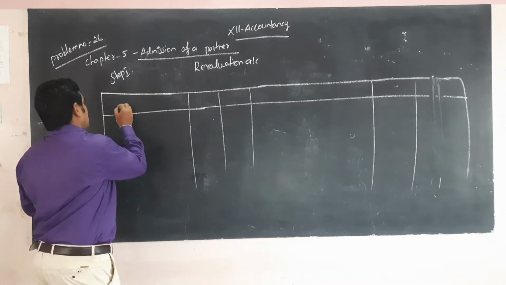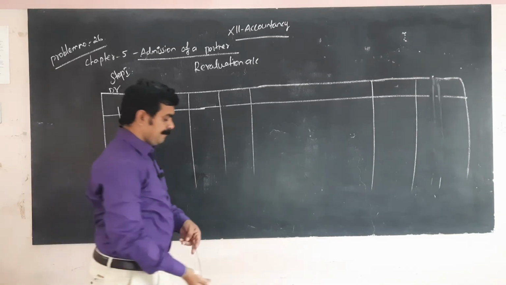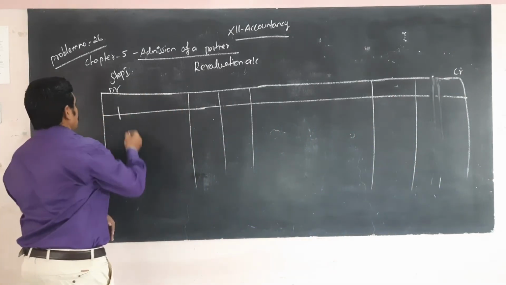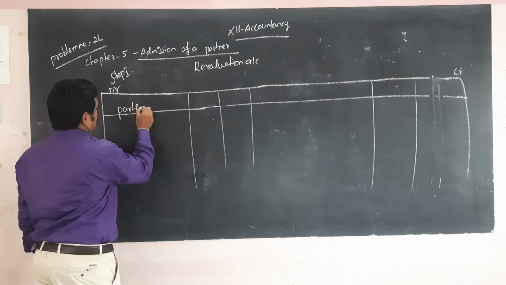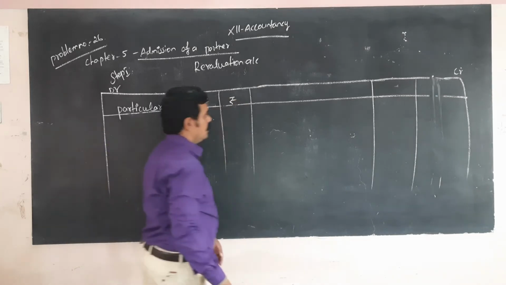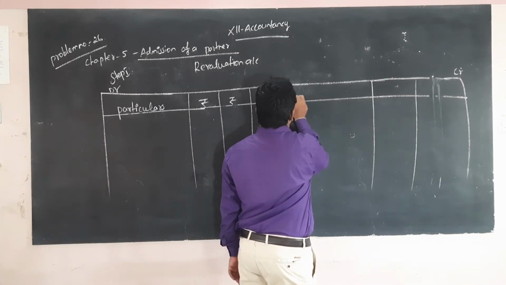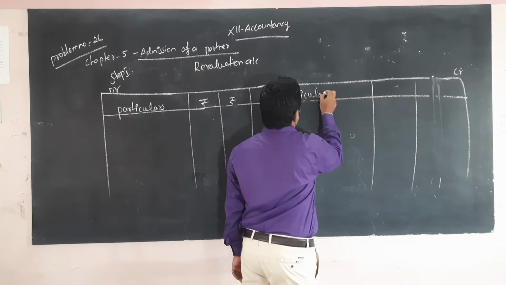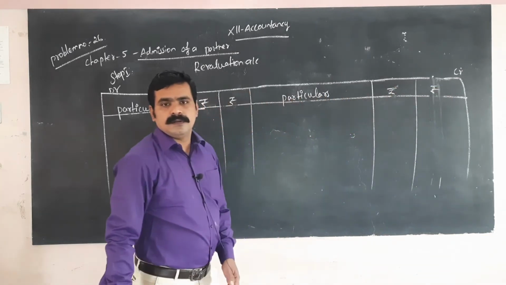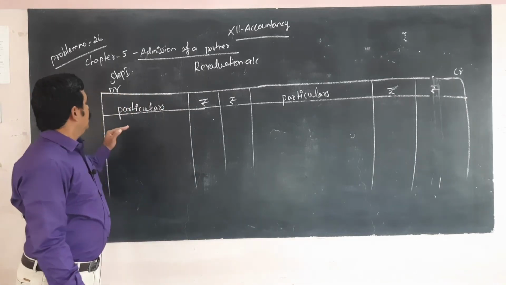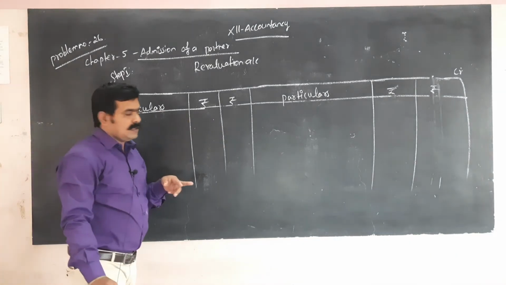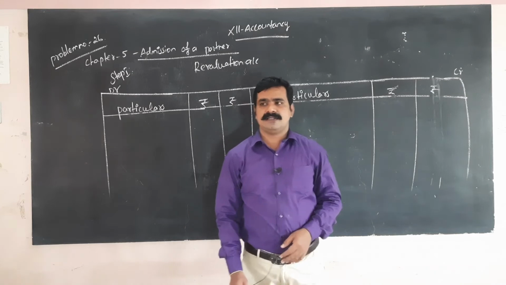Okay, so particulars, debit, credit, particulars, rupees, particulars, rupees. Okay, in your sum, in your problem,